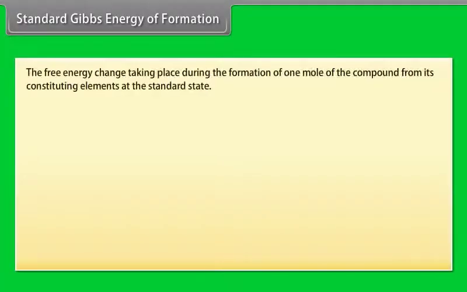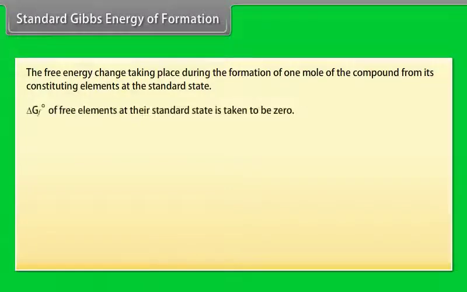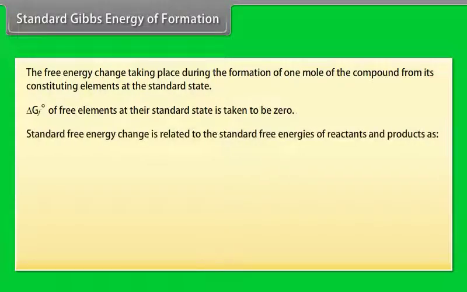Standard Gibbs energy of formation. The free energy change taking place during the formation of 1 mole of the compound from its constituent elements at the standard state. Delta Gf naught of free elements at their standard state is taken to be 0. Standard free energy change is related to the standard free energies of reactants and products as delta G naught equals summation of delta Gf naught of products minus summation of delta Gf naught of reactants.